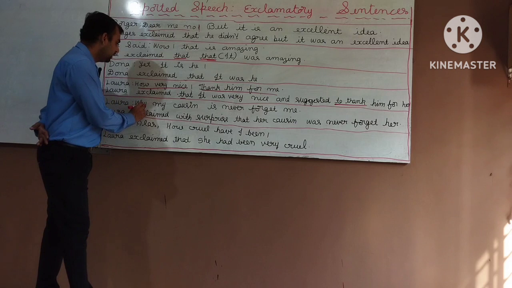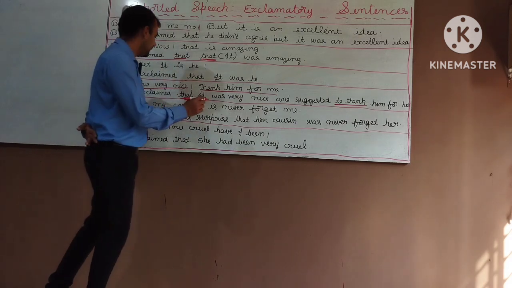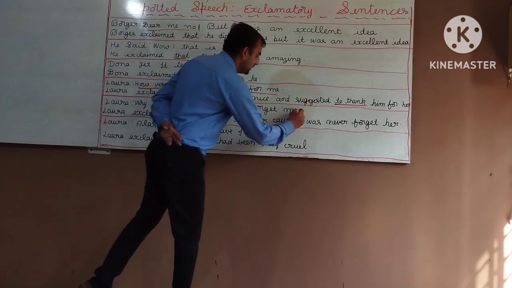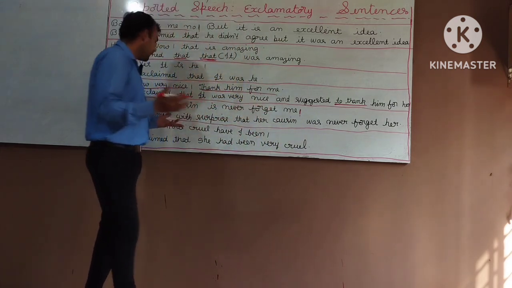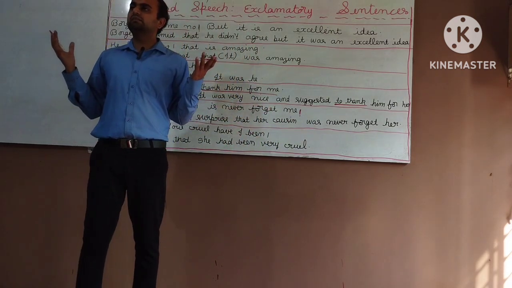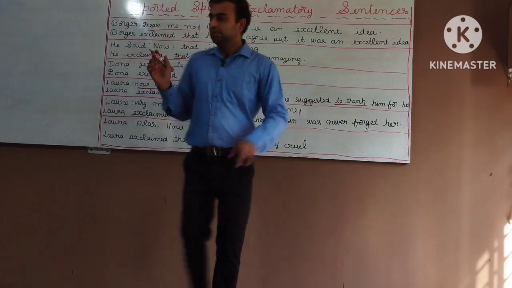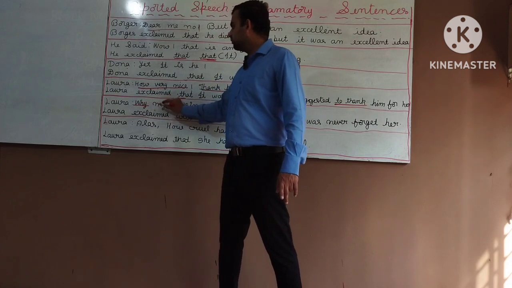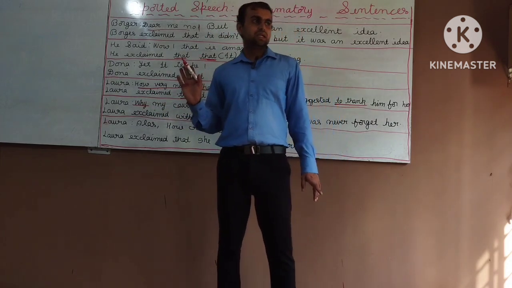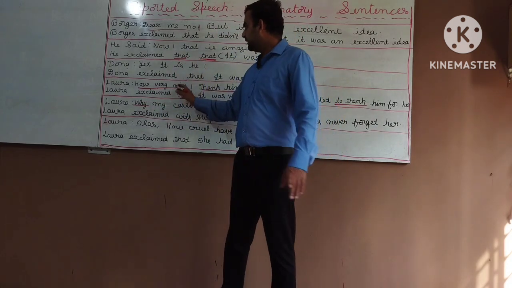Next, Laura, "Why, my cousin will never forget me!" Okay, there is an exclamatory mark here. It is not an interrogative sentence. Though the sentence begins with the WH word, it is not an interrogative sentence.